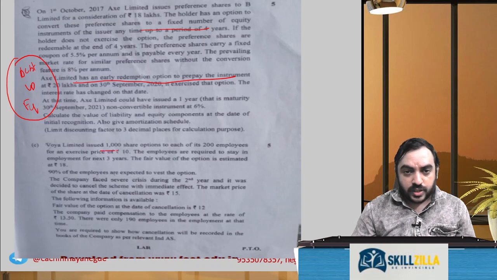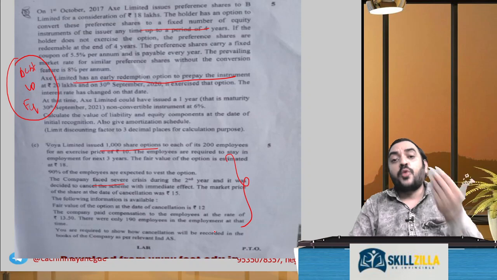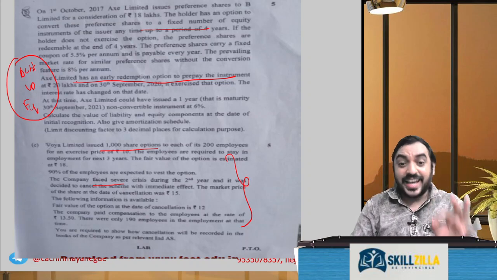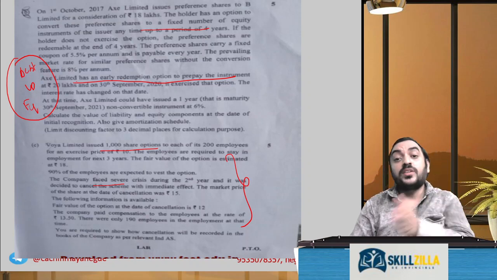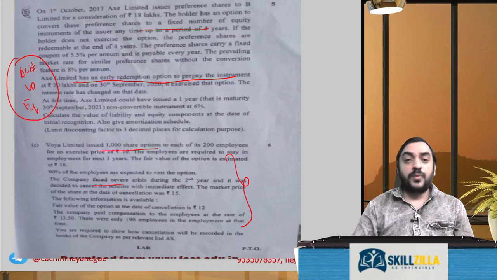Voya Limited issued 1,000 share options. Company, okay, exercised. This is a problem regarding modification and settlement. Again, the exact same problem is there in the study material towards the end of the chapter. Share-based payments, this problem was there.